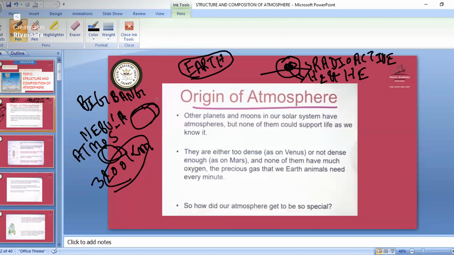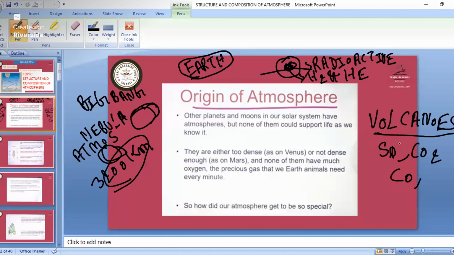Then after it, in some phases we had the occurrence of volcanoes. Due to plate movement, we had the occurrence of volcanoes. So when volcanoes took place, that time a large amount of gases came out from this. Like sulfur, carbon dioxide, carbon monoxide. Then we have other amounts of gases.